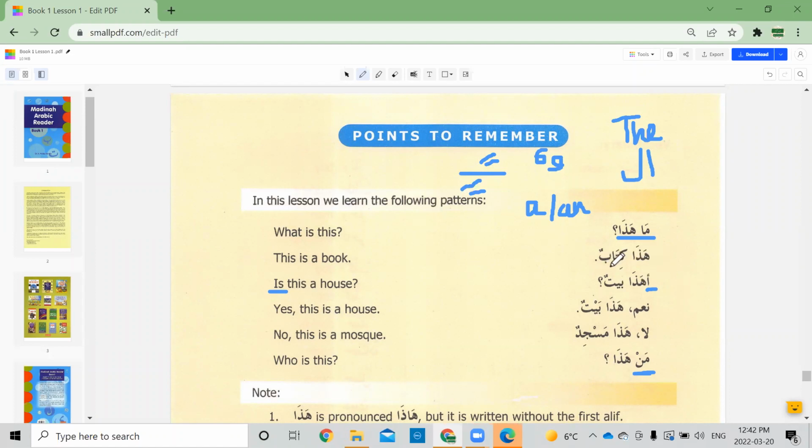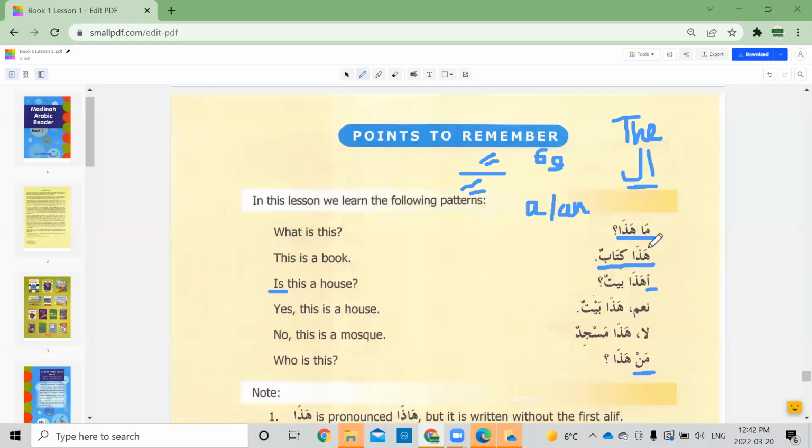So here, for example, here we have a sentence. Hada kitabun, okay? Hada is ma'rifa. I know it does not have alif lam, but this is an exception. We will learn that ma'rifa doesn't just have to have alif lam. There are different words that can be ma'rifa, and hada is one of them. The most common one is alif lam. That's why I'm saying this right now. For now, just know that hada is ma'rifa.